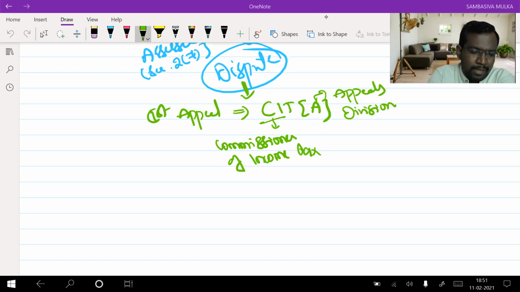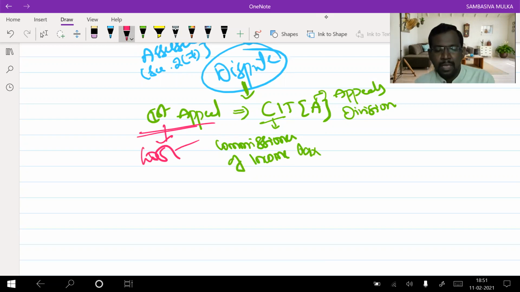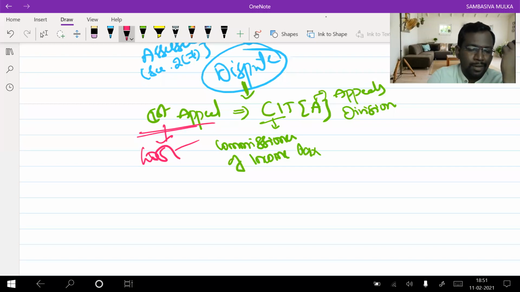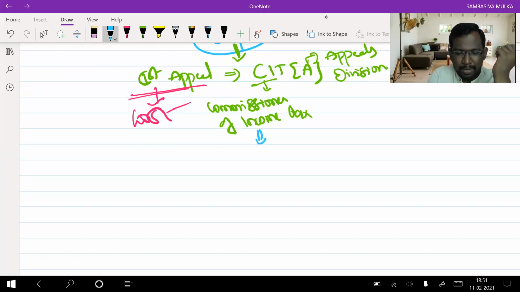Sir, assuming that in this particular first appeal, we have lost. That means the Commissioner of Income Tax Appeals Division has given the decision in favor of the assessing officer. So ikkada meeku against ga decision ochindi. Now you have the right to challenge that decision. You can go for a second appeal.